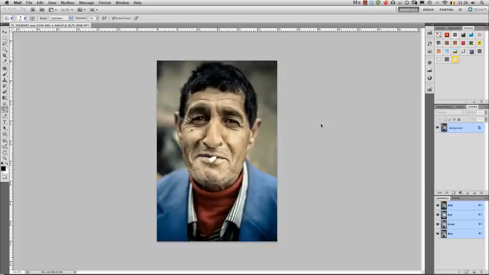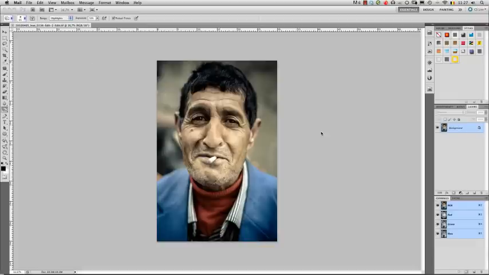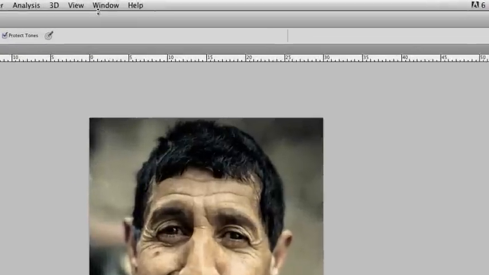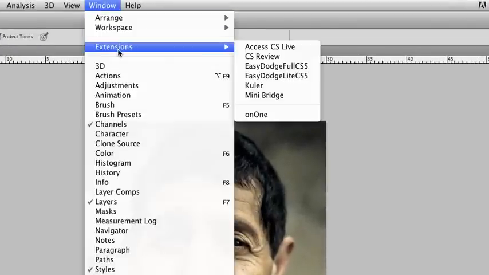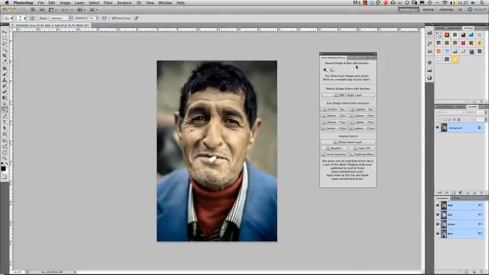The panel exists in two forms: the full panel, discussed in another video, and a light version, which I'll talk about in this video. The light panel is actually a bonus that comes with the Craft and Vision ebook on dodging and burning. After installation, which is explained in the PDF that accompanies the panel, you will find EasyDodge Lite under Photoshop's Window Extensions menu, and you just choose it from there. EasyDodge is actually a custom panel made in Adobe Configurator with buttons that will trigger corresponding Photoshop actions. And of course, the action set is also in the download.